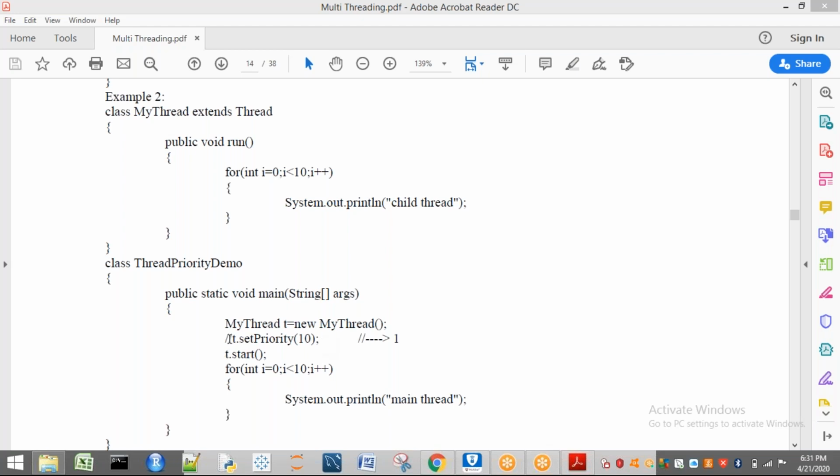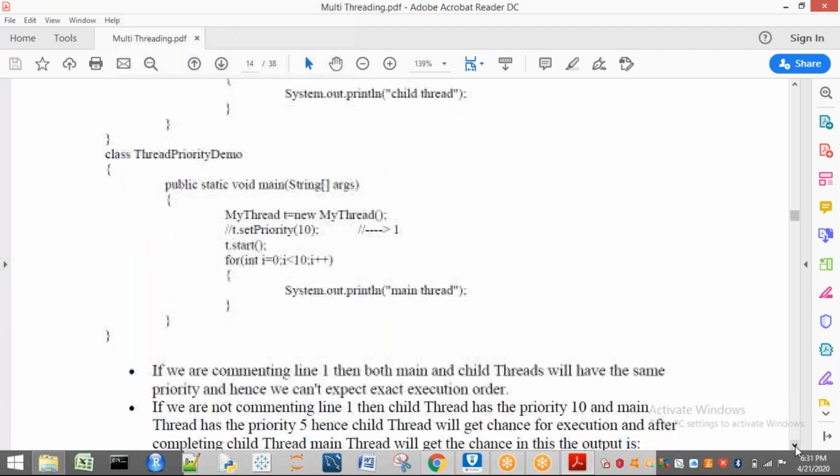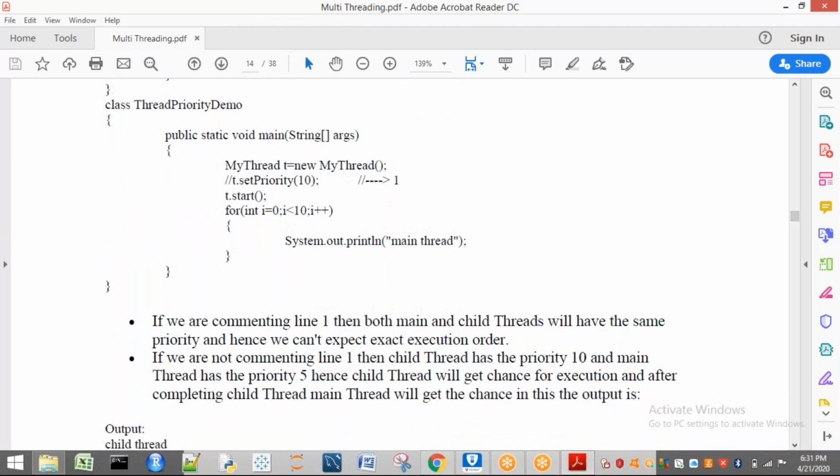If I am commenting this line, what happens? First, we can't expect the output. I think now you have clarity about these threads. See, if we are commenting line 1, then both main and child threads will have the same priority, and hence we can't expect the exact execution order. If we are not commenting line 1, then the child thread has priority 10 and the main thread has priority 5.